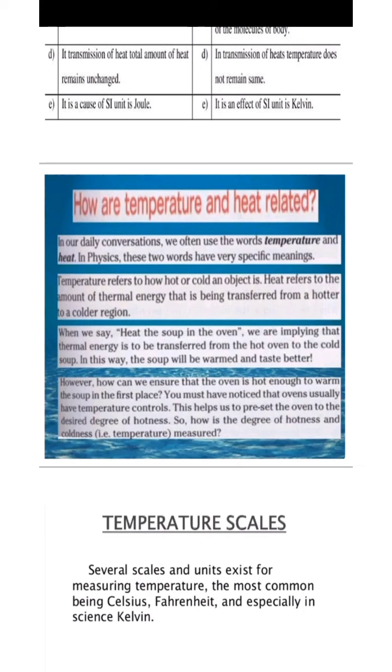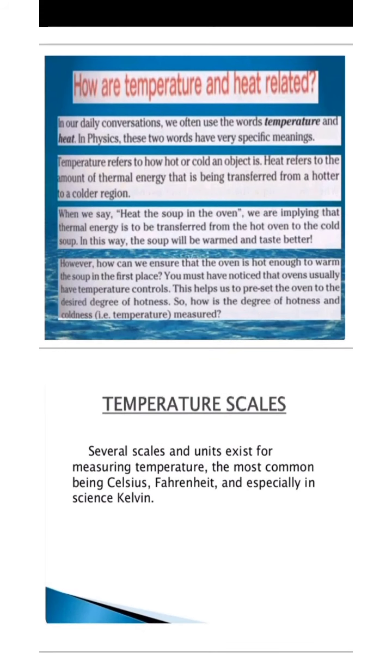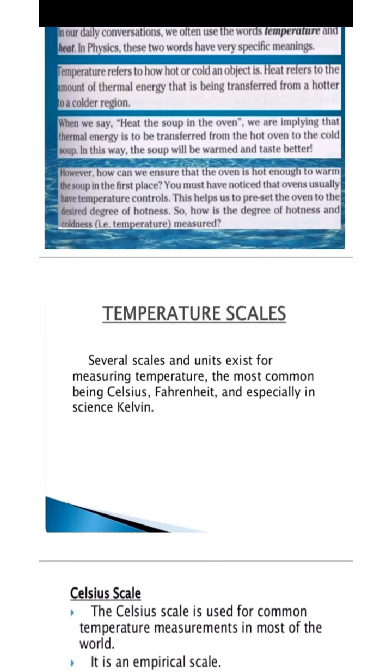When we say heat the soup in an oven, we are implying that thermal energy is to be transferred from the hot oven to the cold soup. In this way, the soup will be warmed and taste better. However, how can we ensure that the oven is hot enough to warm the soup in the first place? You must have noticed that ovens usually have temperature controls. This helps us to preset the oven to the desired degree of hotness. So how is the degree of hotness or coldness, that is temperature, measured? Now we will discuss how we measure temperatures and which scales are used.